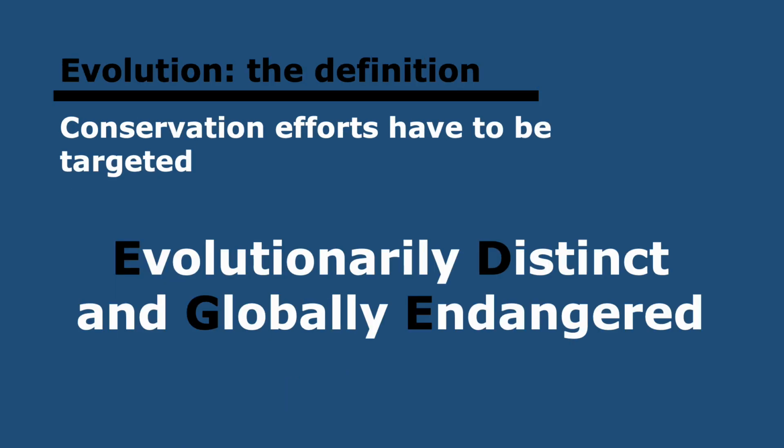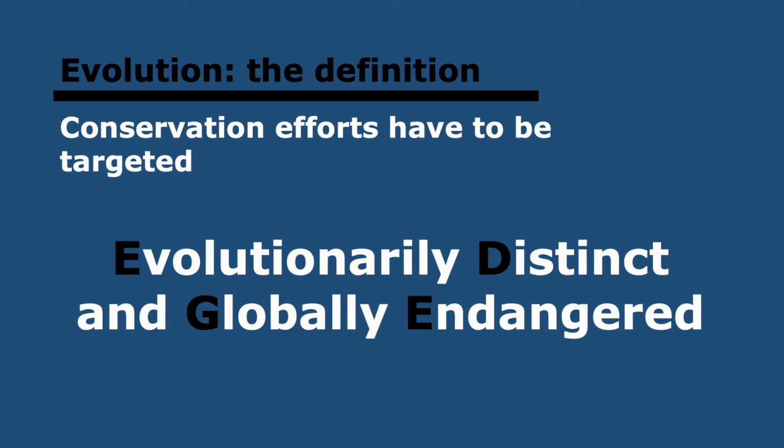And finally, and this is the first question that I asked at the start, quite sneaky, is that conservation efforts have to be targeted, where the benefits are likely to be largest. Just because of the scale of the biodiversity crisis, it's impossible to target every single endangered species. So the two criteria that are followed are that they have to be evolutionarily distinct and globally endangered. So evolutionarily distinct means that they have to be quite different to anything that's out there.